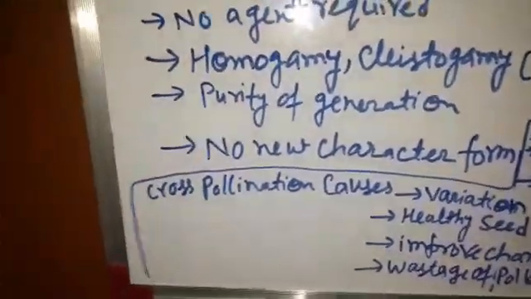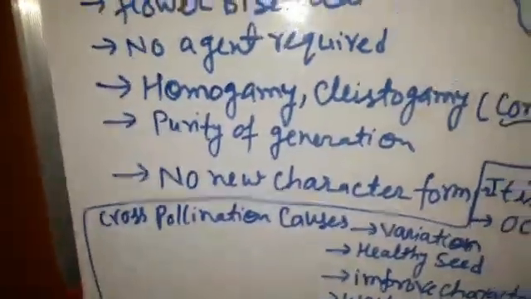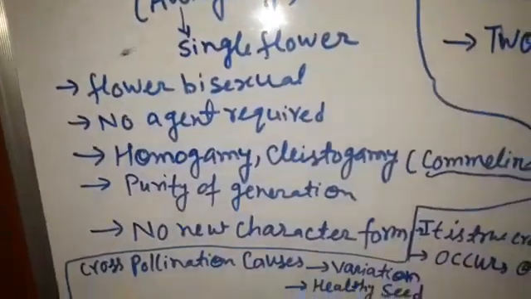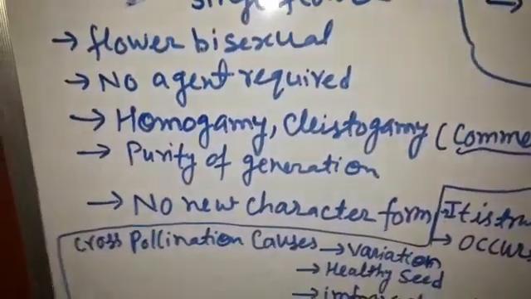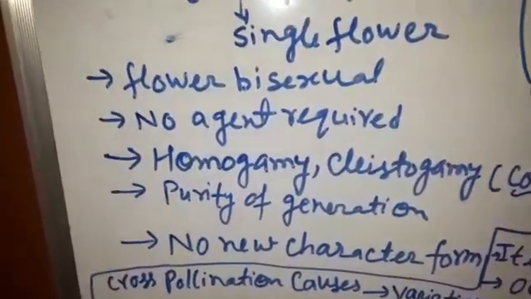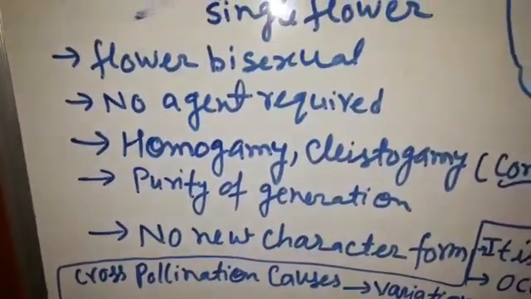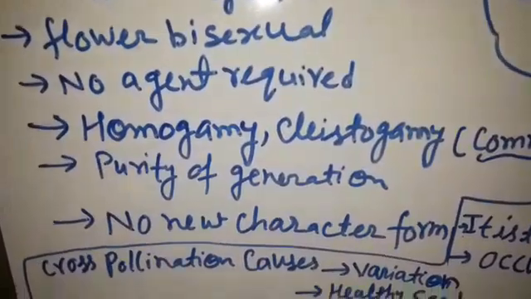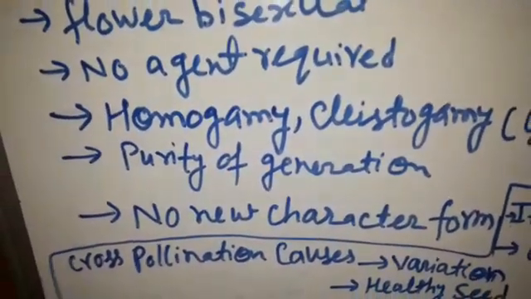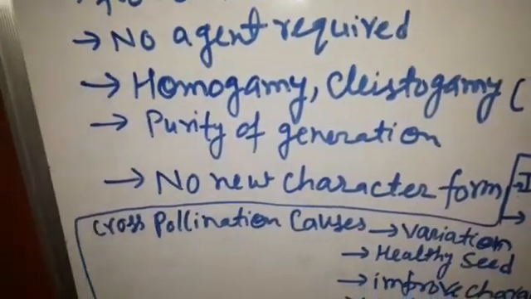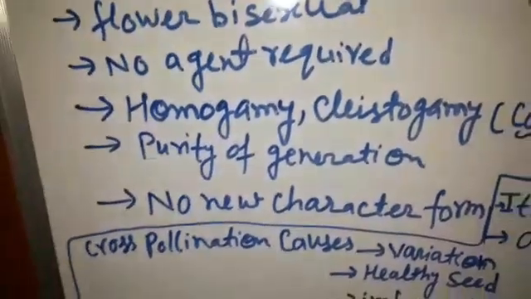If any plant regularly self pollinates, it will not produce viable seed, and inbreeding depression develops.